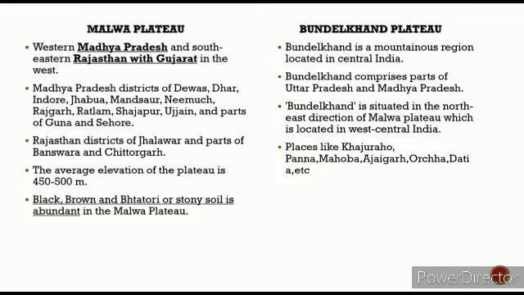The Rajasthan districts of Jhalawar and parts of Banswara and Chittorgarh also come under the Malwa Plateau region. The average elevation of this plateau is 450 to 500 meters, and black, brown and Bhatotri or stony soil is abundant here.